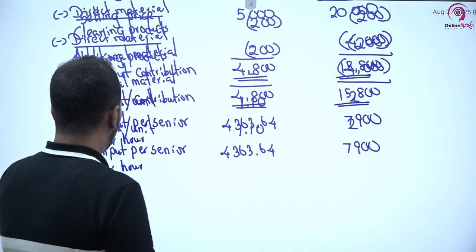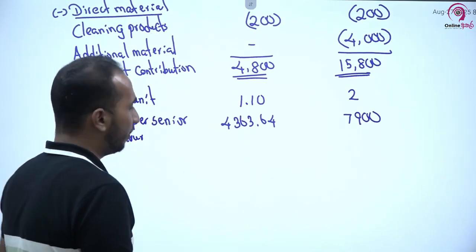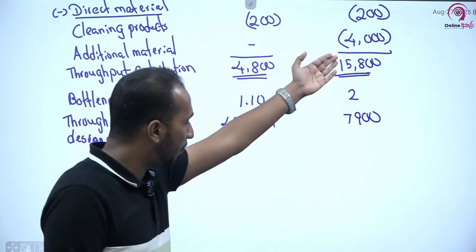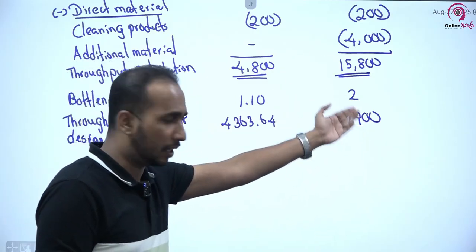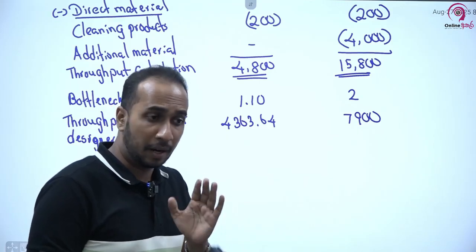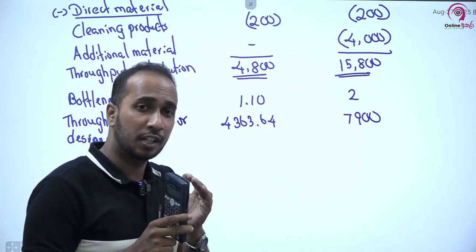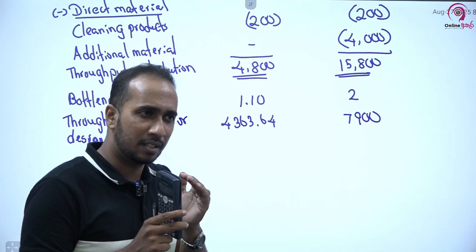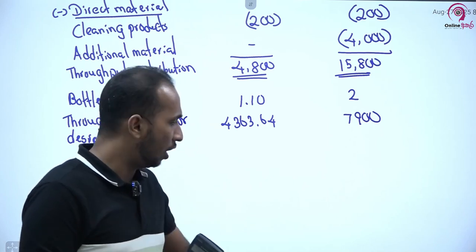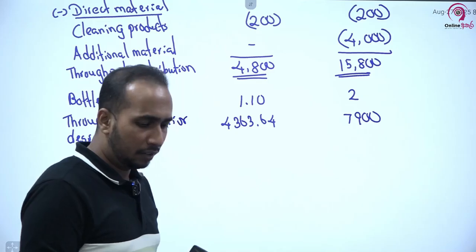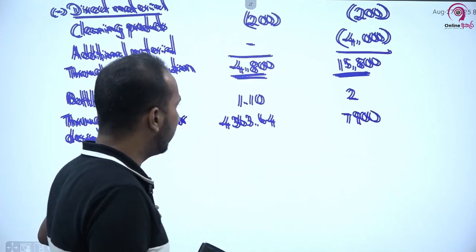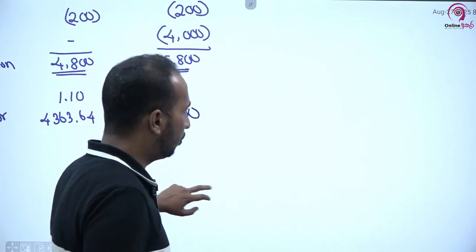Right, now based on this computation we can see the most profitable type of service is our hair treatment, but we can't stop here because the question is very specific. The question is asking us to assess this situation based on the throughput accounting ratio. So I will take it here so that I can explain the throughput accounting ratio.